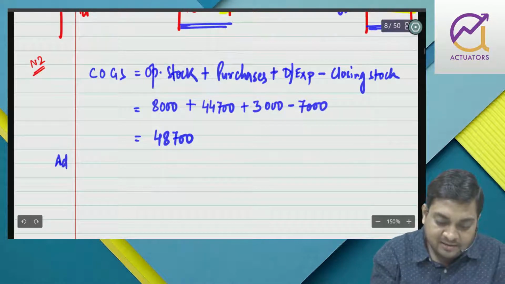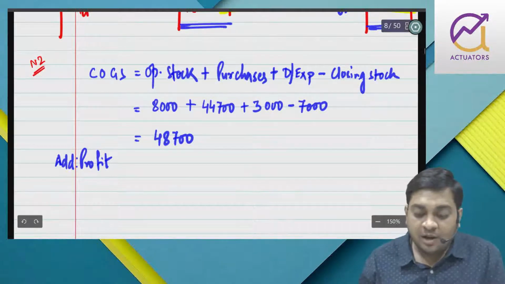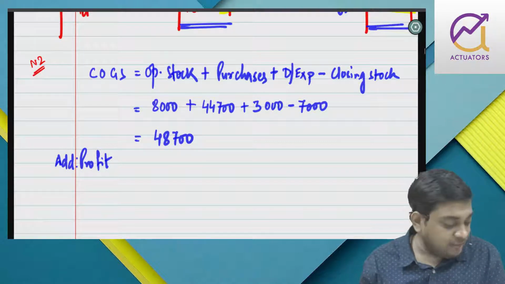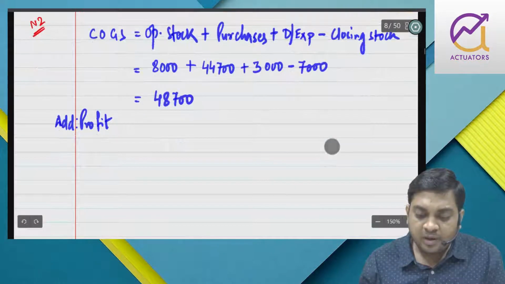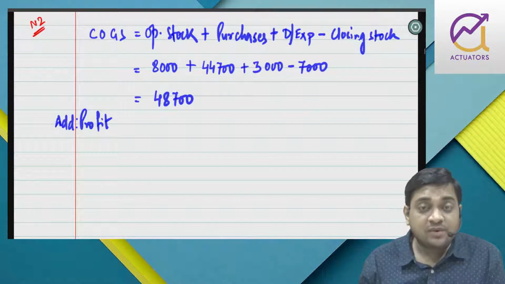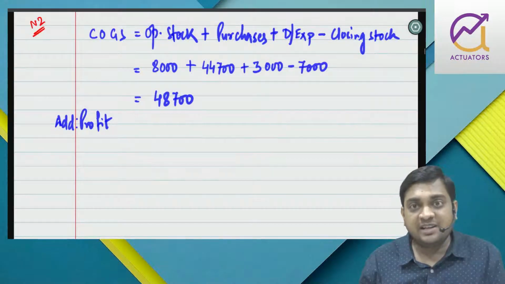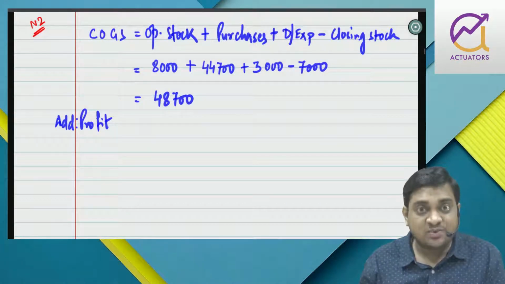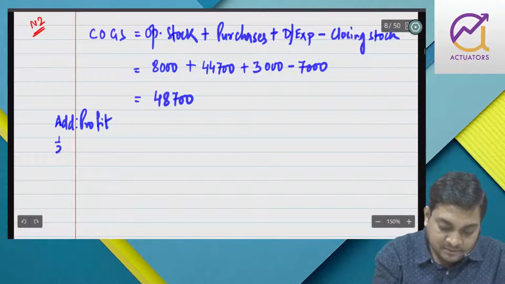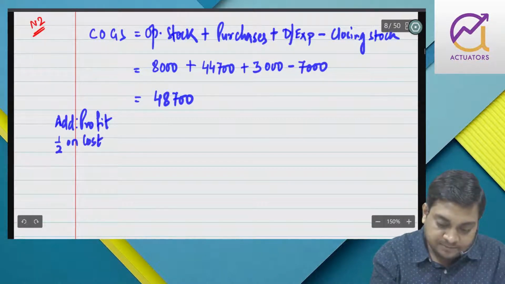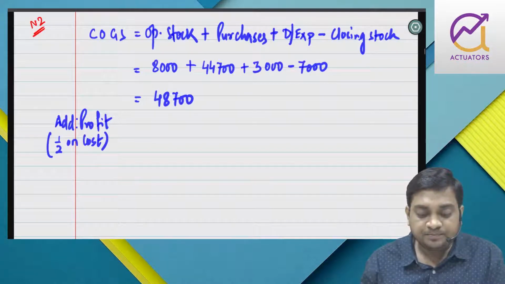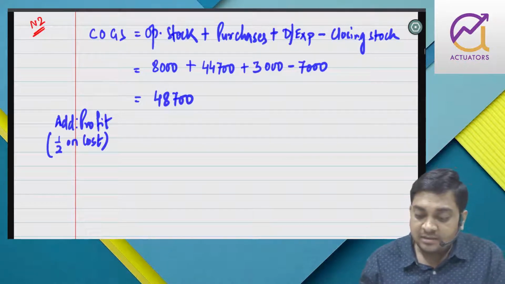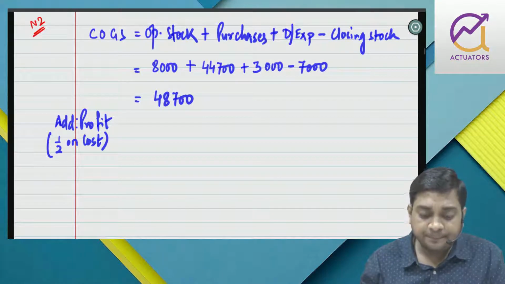Simply I will add profit to it. Now remember, this is cost and profit percentage is 33 1/3 on sale. So we have to first convert the profit percentage on sale to profit percentage on cost. So 1/3 on sale means half on cost. You must have learned it in your basics.